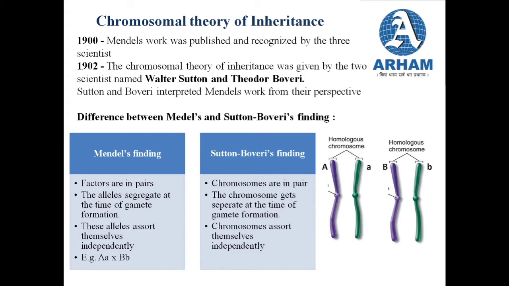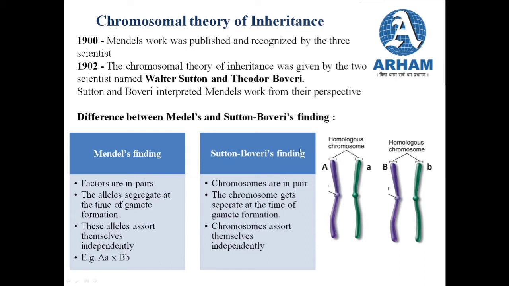So now, let us try and understand these 2 points of view: one which was found from Mendel's findings, and the other which Sutton and Boveri have given. So let us see the difference between the two. The first point is in Mendel's finding: Mendel said that factors are in pairs, which we now know as genes. At that time Mendel used the term factors for it, and he said these factors are in pairs and they are responsible to carry heredity.